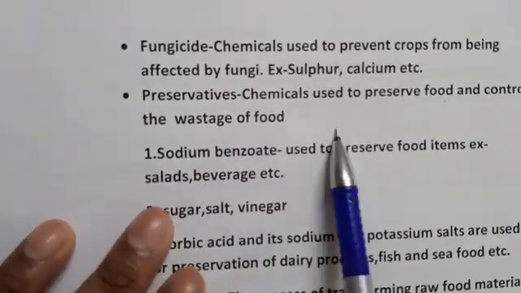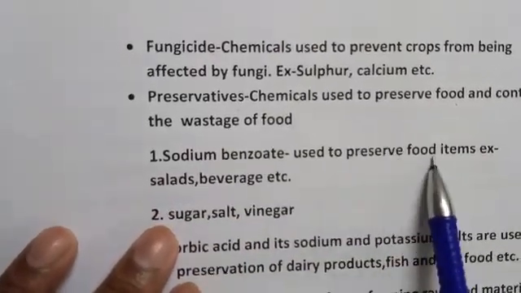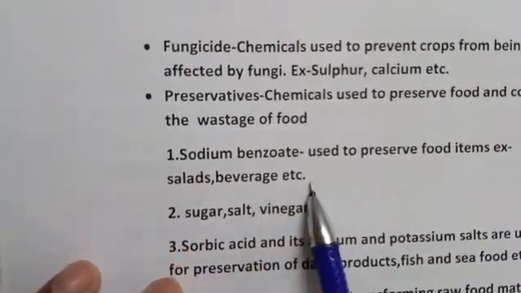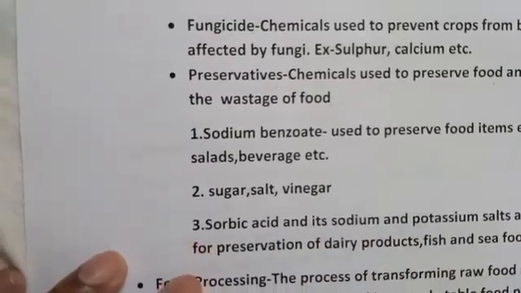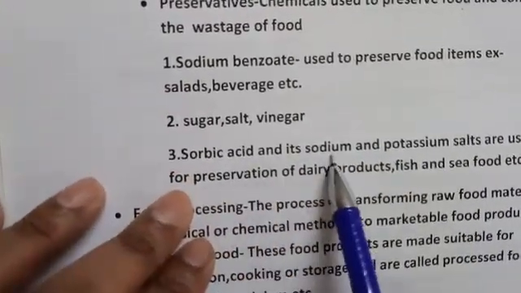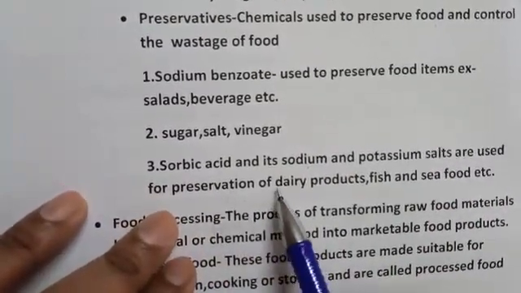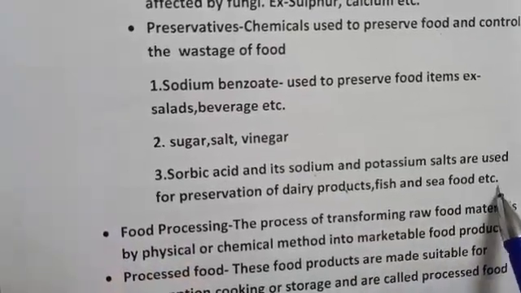Examples of preservatives are sodium benzoate, which is used to preserve food items, for example salads and beverages. Sugar, salts and vinegar are also used to preserve food. Sorbic acid and its sodium and potassium salts are used for preservation of dairy products, fish and seafoods, etc.